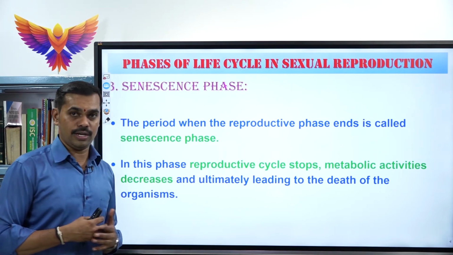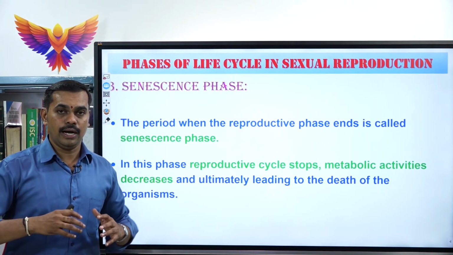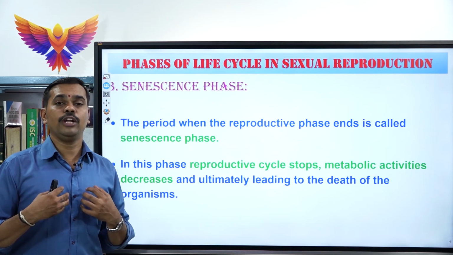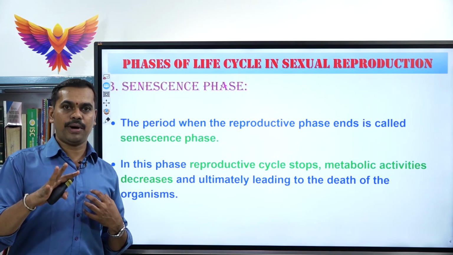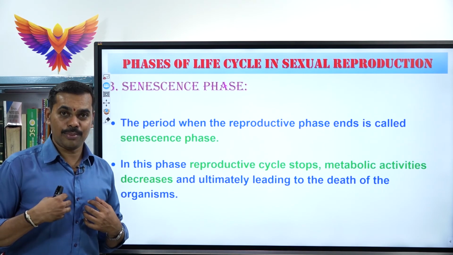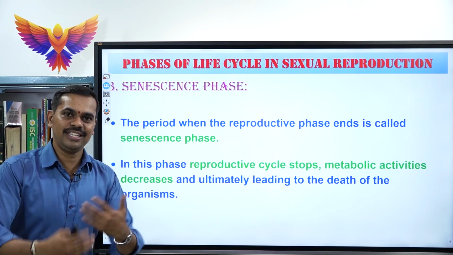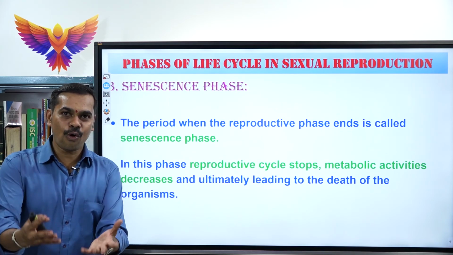For example, at this age I could have 4 chapatis during my breakfast. After 10 years, can I have 4 chapatis? No, because in my body the metabolic activity is decreasing day by day because I am getting older and older.